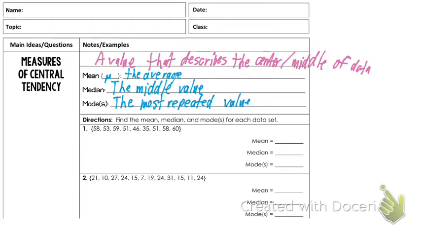All right. So, to find the mean, you have to add all these numbers up. So we add up 58, 53, 59, 51, 46, 35, 51, 58, and 60. You add them all up, and then we're going to divide by however many numbers there are. So, while we're waiting on the calculators, let's count how many numbers there are. Brady's correct. There are 9 numbers. So we're going to divide by 9.